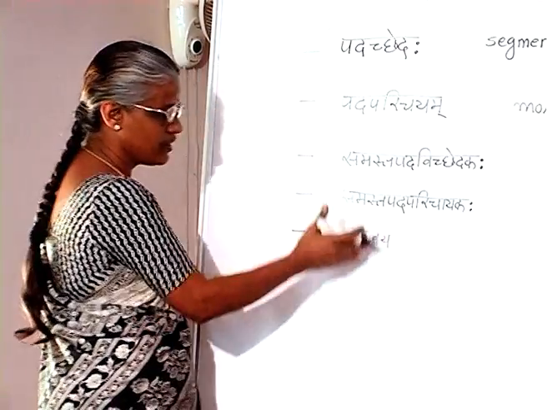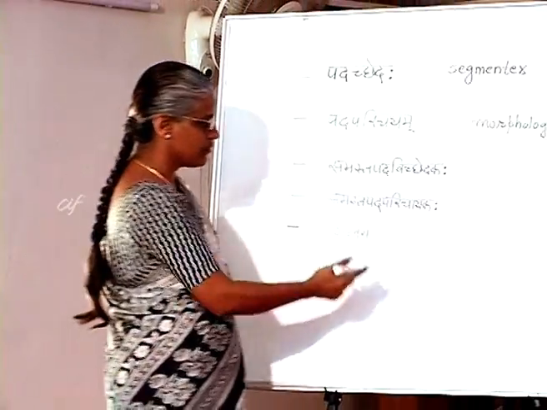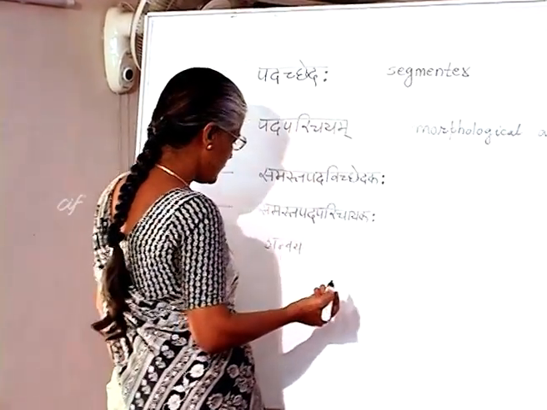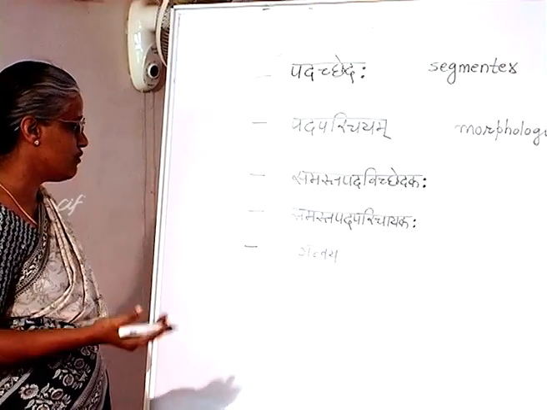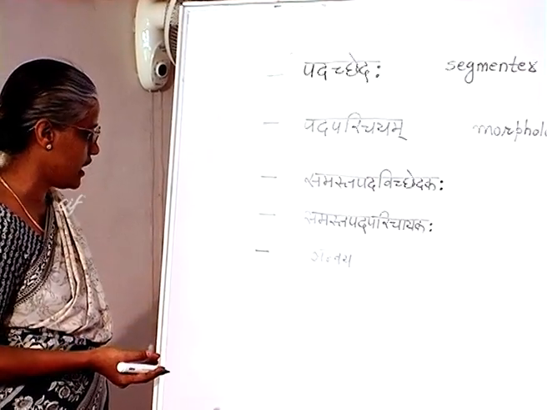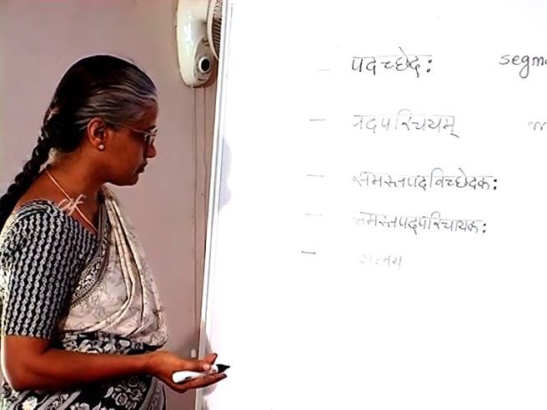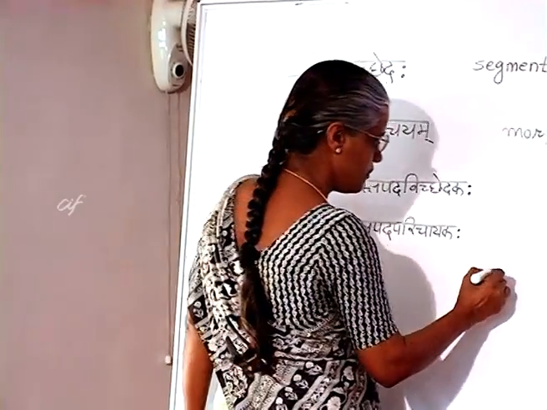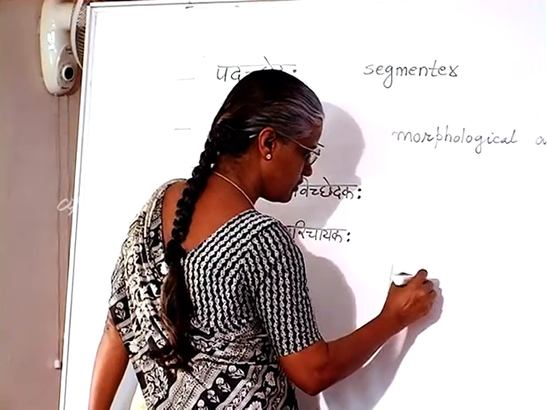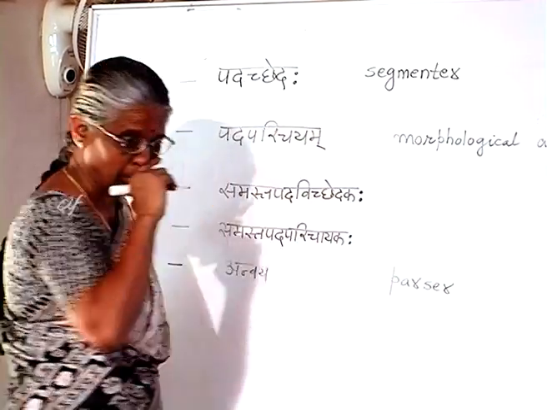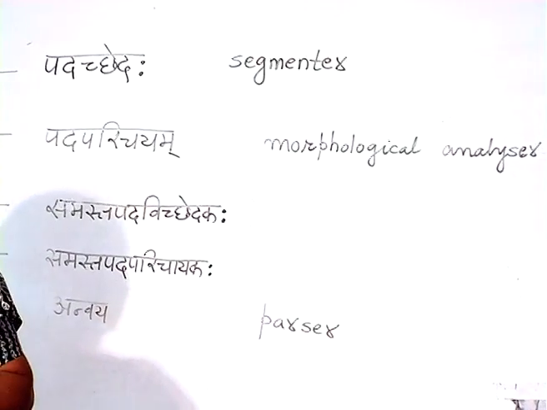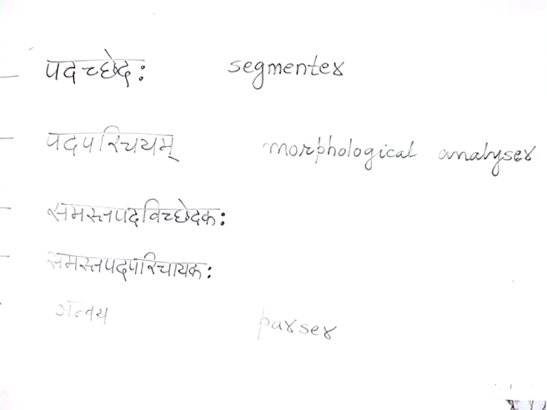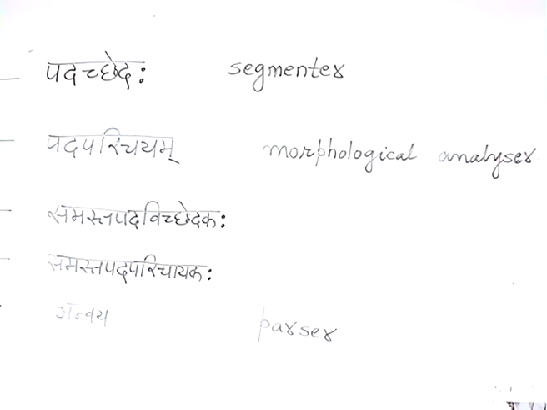There are various substeps involved here, but I just call it a module which tells us about the Anvaya. And this is the parser. Okay? So let me take an example.